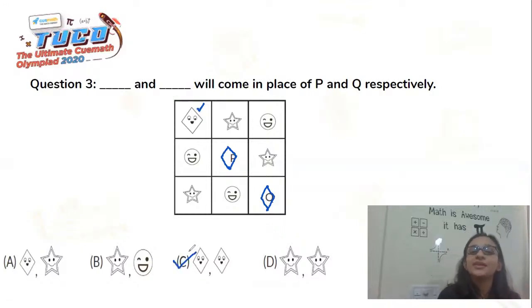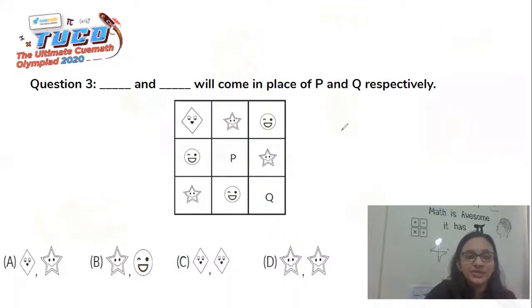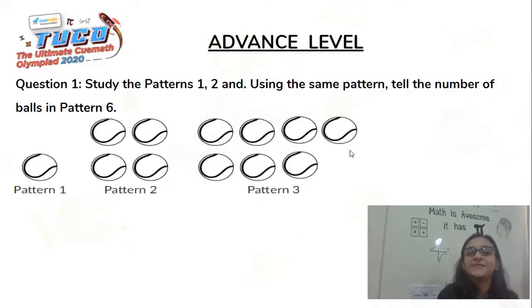So this is how you can make the questions really very easy for you. All you need to do is to understand the bottom line on which the whole series or the pattern is based on. And once you're able to figure that out, it will become really very easy to answer any question based on that. With this, we'll be moving forward to our next question. And these are some advanced level questions which will really be engaging you, and you would find it really very interesting. And they are a bit on a trickier side as compared to the basic questions that we were working on so far.